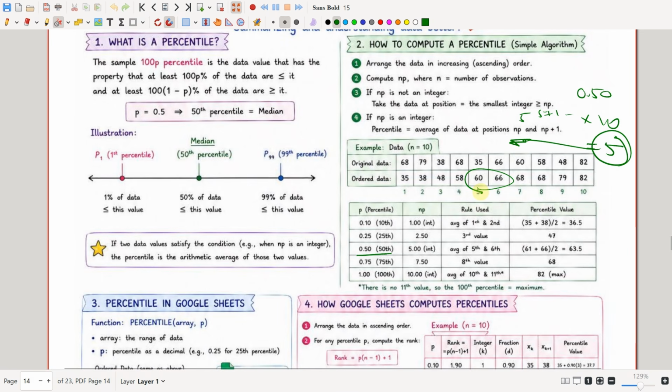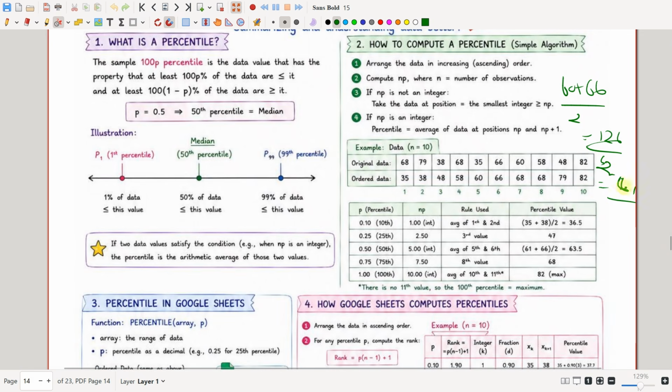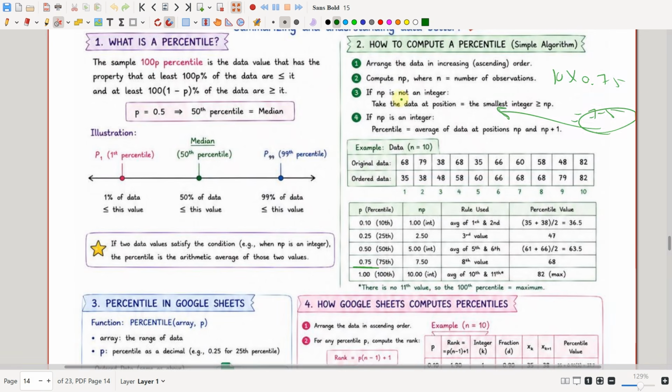So 60 plus 66 divided by 2, which is 126 divided by 2, which is 63. And for 0.75, 10 into 0.75 is 7.5, which is not an integer, so I take the smallest integer greater than 7.5, that is 8. I take the value at the 8th position, which is 68.